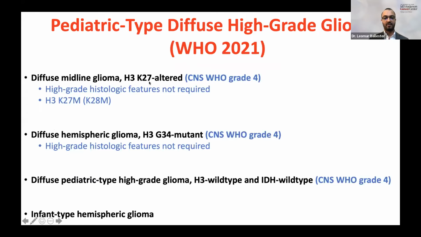Similarly, the diffuse hemispheric gliomas have mutations in the same gene, histone 3, but it's a different amino acid. Instead of amino acid 27, it's amino acid 34. They're also automatically WHO grade 4 lesions, even in the absence of high-grade histologic features. So these are two entities here that may look like low-grade tumors on histology, but they're actually not. And that's where molecular testing and molecular characterization of the gliomas becomes important.